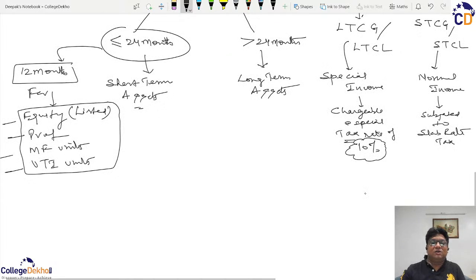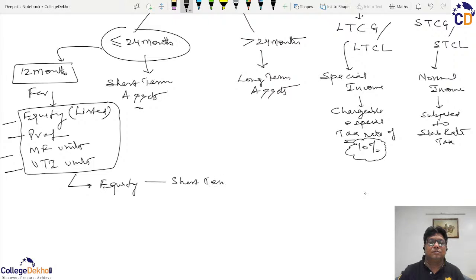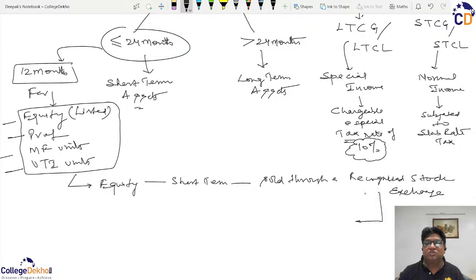So before we move further, we have to remember that if the shares, that is the equity, even though short term, have been sold through a recognized stock exchange, and whenever there's a recognized stock exchange, we have a special tax levied known as STT, Securities Transaction Tax.